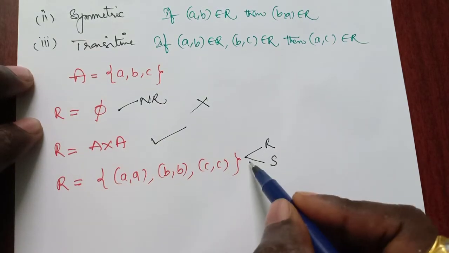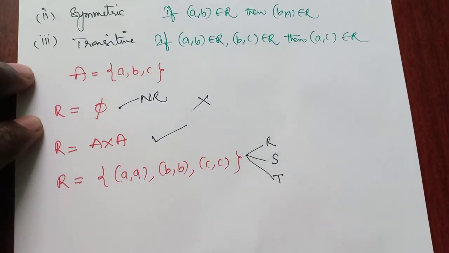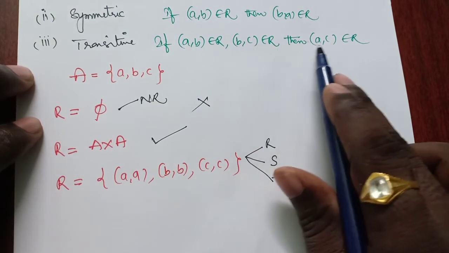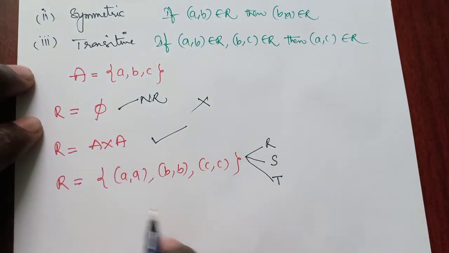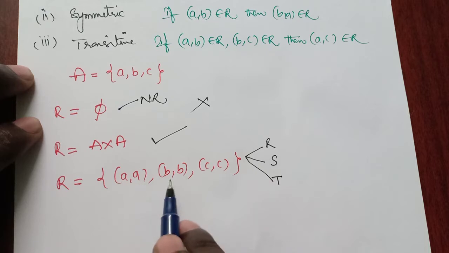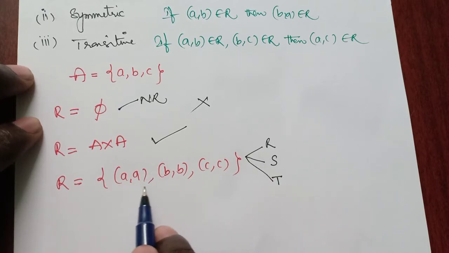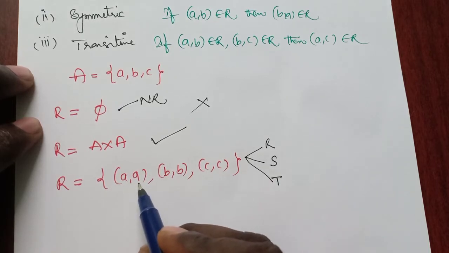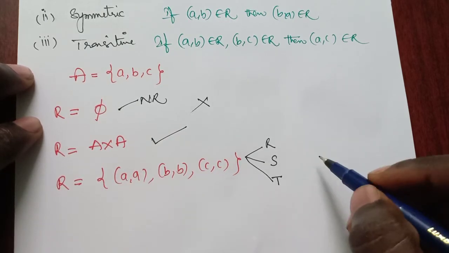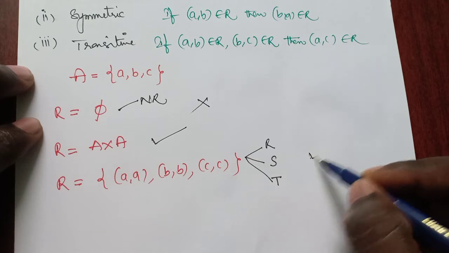Coming to transitive, no problem with the transitive. Because if (a, b) belongs to R and (b, c) belongs to R, then only we need to check for (a, c). Here no problem with any ordered pair, because no element begins with a other than (a, a). So (a, a) and then (a, a), finally we get (a, a). So it is transitive. Clearly it is an equivalence relation.